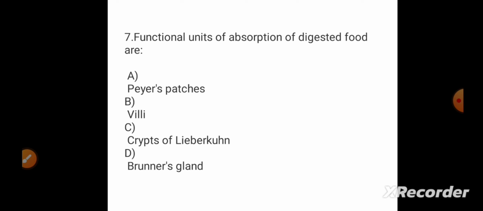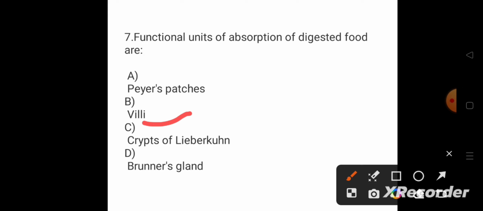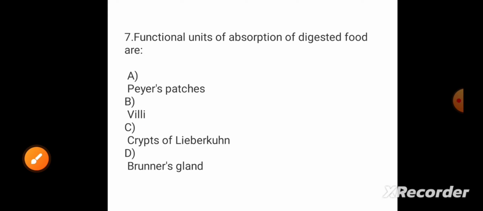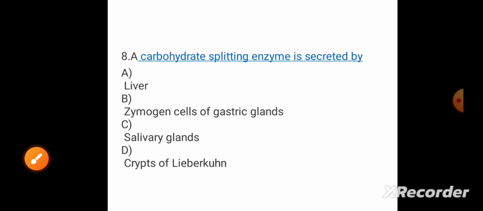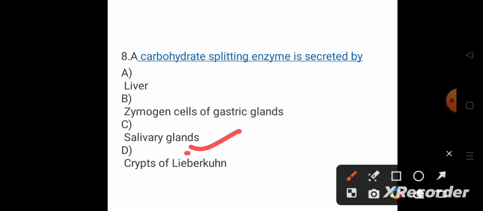Okay, so now coming to question number 7, the functional unit of absorption of digested food is. See, functional unit means where the food is absorbed. Okay, in the small intestine, and what is present over there? So villi are present over there. So villi will be the answer. Okay, so now moving forward to question number 8, a carbohydrate splitting enzyme is secreted by. See, where is the carbohydrate digested or split? In the mouth. And what is present there? In the last class also I have discussed the types of salivary gland. So the answer will be salivary gland for this question, because salivary amylase converts the carbohydrate into glucose.